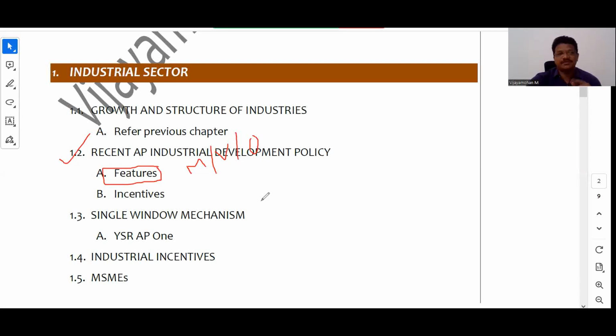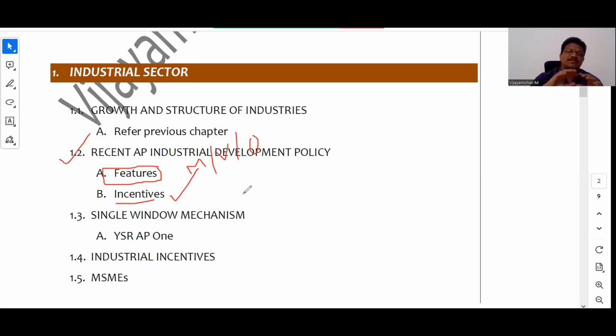I'll show you one practice question based on the industrial development policy. And what are the types of incentives that the policy is portraying? Tax-related incentives, land-related incentives, infrastructure-related incentives, incentives for vulnerable sections, and so on. We should also check what kinds of incentives the policy wants to give.